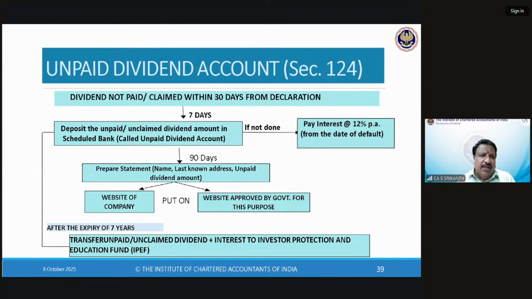From the date of declaration, within 90 days, you have to prepare a statement giving the name, last known address, and unpaid dividend account and put it on the website, or any website approved by government for this purpose. Nothing has been approved as of now. The idea is the public can go there and see. We'll come to this a little later, when we come to the Investor Education and Protection Fund, we'll understand it better.